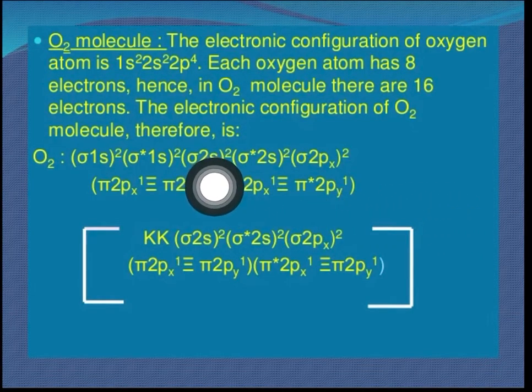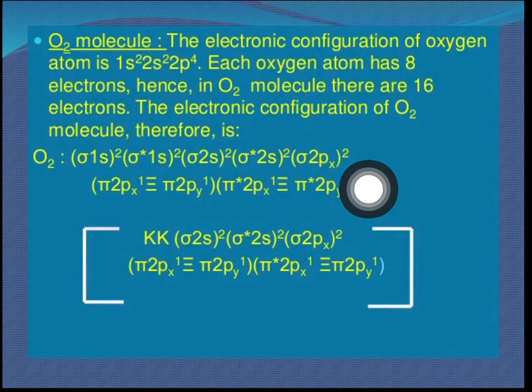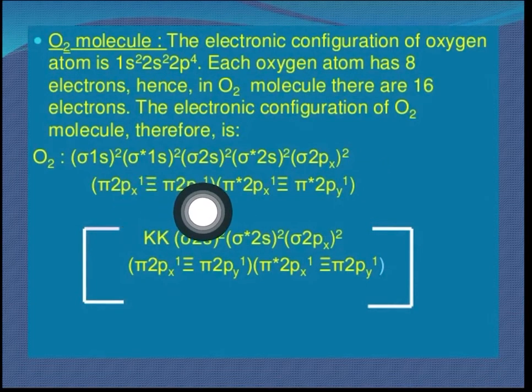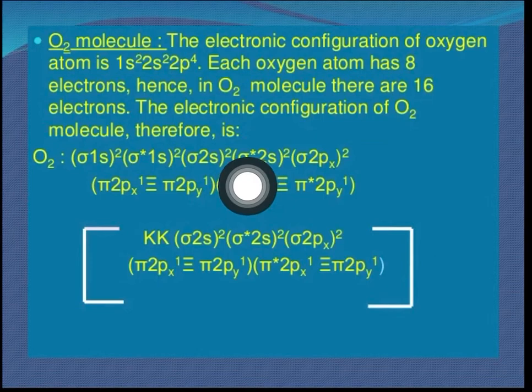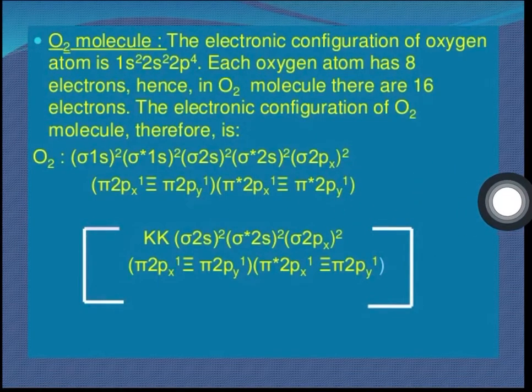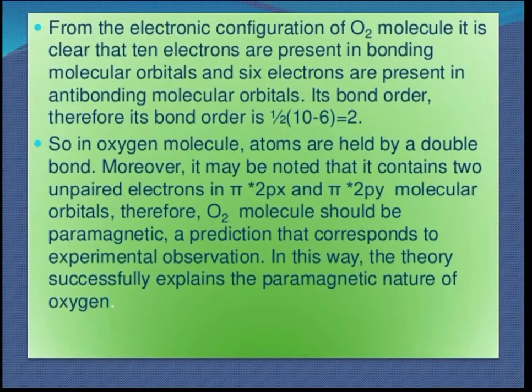And when we see the bond order, 2 plus 2 is 4, 5 and 6, 6 minus 2 plus 2 is 4, so 6 minus 4 is 2. So what we are getting is our bond order: 10 minus 6 is equal to 2. So we know that we have a double bond, O double bond O we are writing. If nitrogen is there, then 3 will come, so it will be N triple bond N.